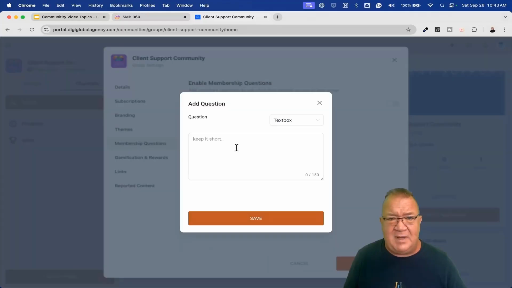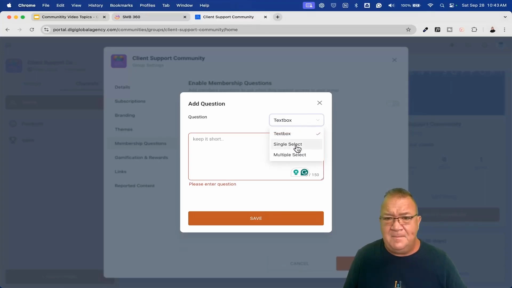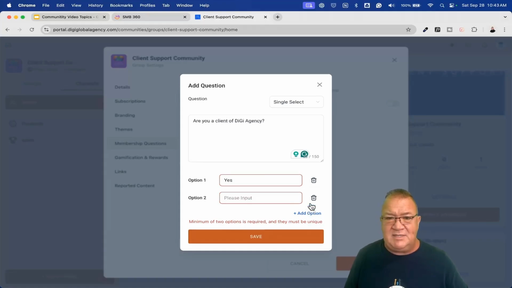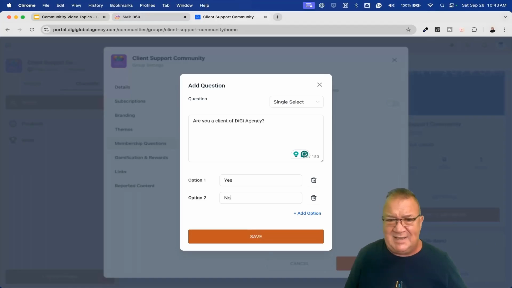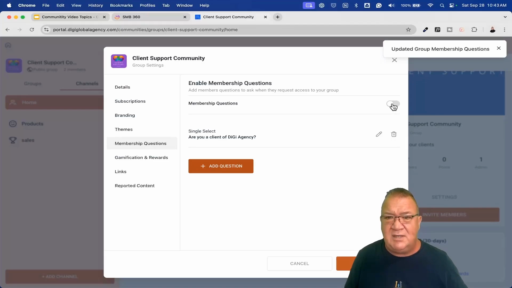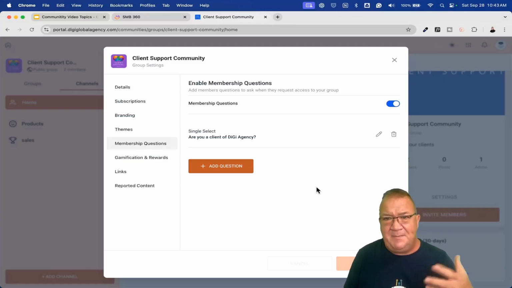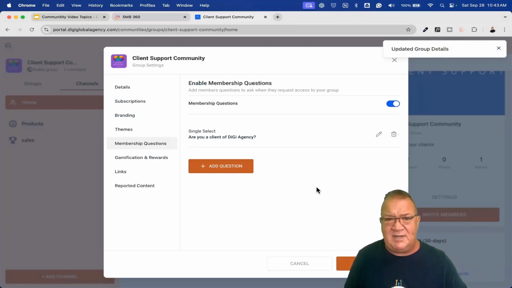So right now, I just want to do a single select here, and I want to just say, are you a client of, if I can type, Digi Agency? So that's it. I'm just going to put that in there, and I'm just going to put the input. I don't want them to type anything in. I want them to be able to choose because I don't want them to mistype something like that. So I'm just going to do yes or no. And now I'm just going to click save. And now we have a question. And now I'm going to turn that membership question on. And again, I'm just going to save things just because it's nice to save, and that way all my settings don't go to waste.